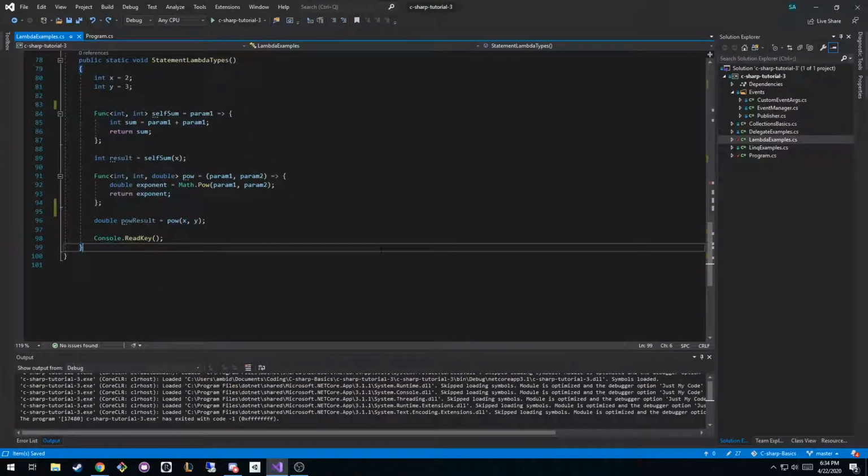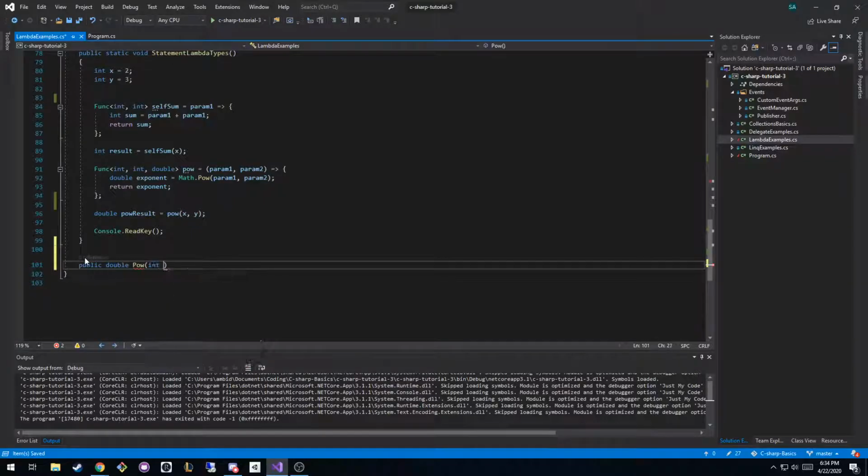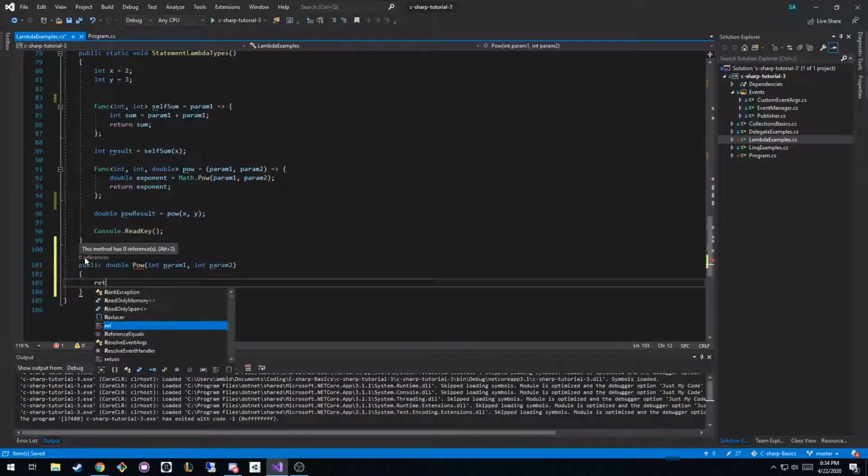So why would you use a lambda over a function? If I want to do this power function, I could literally write public double, and we'll call it pow because that's what we call that function, and we'll pass in an integer, and we'll call it param1, and another integer called param2, and we're going to return. We could literally copy this,